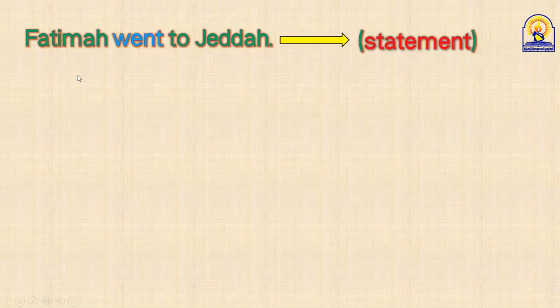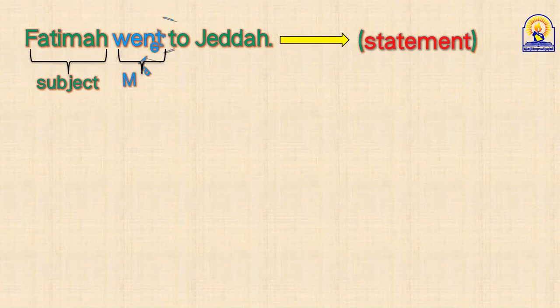Fatima is what here? It's called what here? Subject. Okay. Went, is this the auxiliary verb or main verb, Khalid? Main verb. Excellent, Khalid.